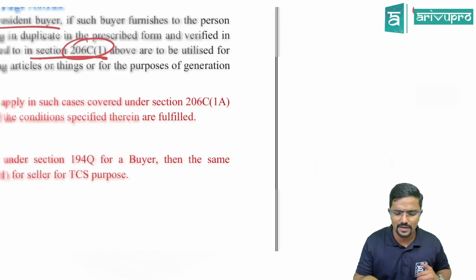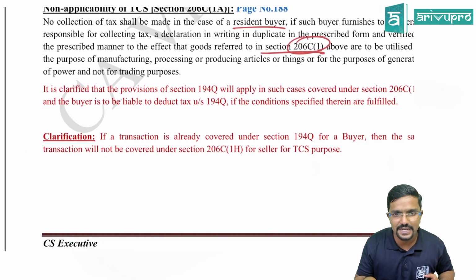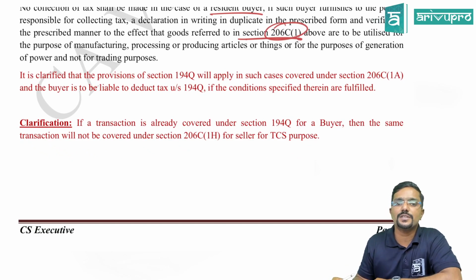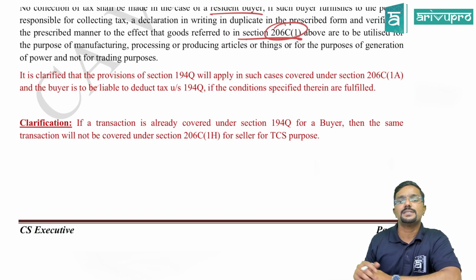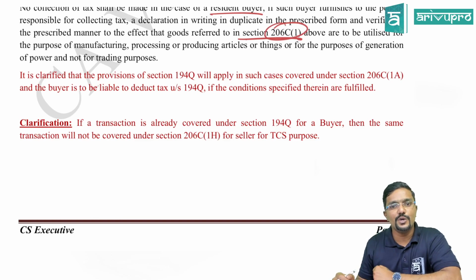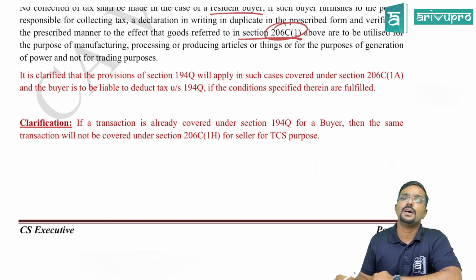And this was already covered, but there is now one clarity given. What is it? It is clarified that the provisions of section 194Q will apply in such cases covered under section 206C1A, and the buyer is liable to deduct TDS under section 194Q if the conditions specified therein are fulfilled.